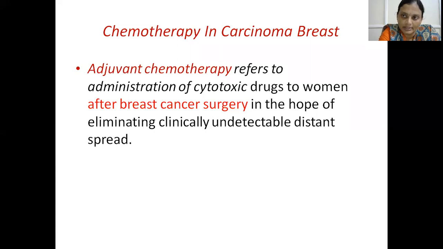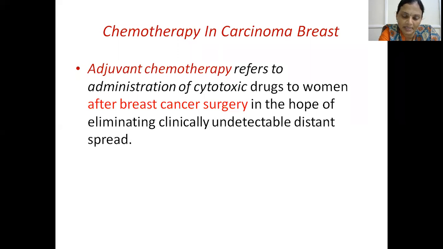So, early breast cancer: first we will do surgery, breast conservative surgery or modified radical mastectomy, followed by radiotherapy with chemotherapy and hormonal therapy.